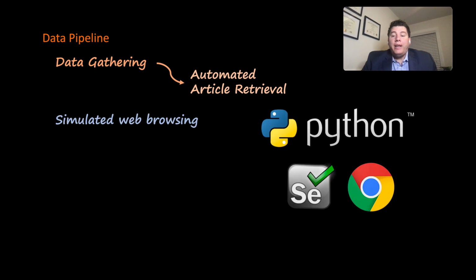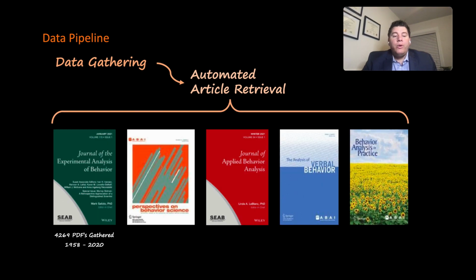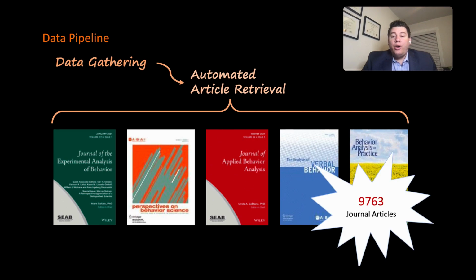We leveraged Python, a programming language, and Selenium, an open source package, to simulate web browsing and gather open source access articles automatically. We were able to collect journal articles across the Journal of the Experimental Analysis of Behavior, Perspectives on Behavior Science, Journal of Applied Behavior Analysis, the Analysis of Verbal Behavior, and Behavior Analysis in Practice. In total, we gathered 9,763 journal articles for analysis.